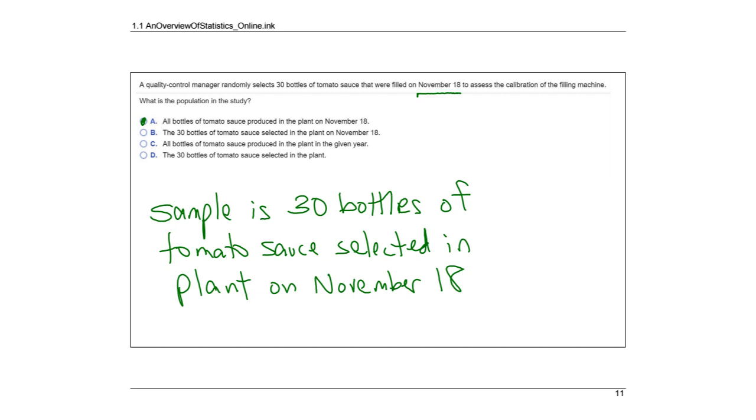Therefore, everything's going to be about that date. So the population is going to be every single bottle of tomato sauce that was produced on that day, on November 18th. So in that plant, every bottle of tomato sauce, that would be my population. That's my everything, right, for that day. The sample is going to be the 30 bottles that he randomly selected, but on that date, right? It's not bottles that he selected on a different date. It's all tied to that date.